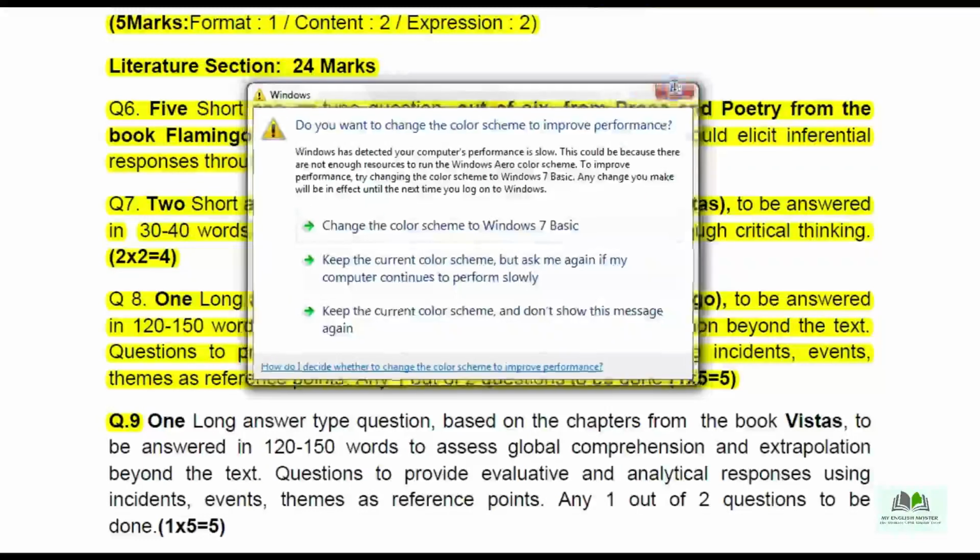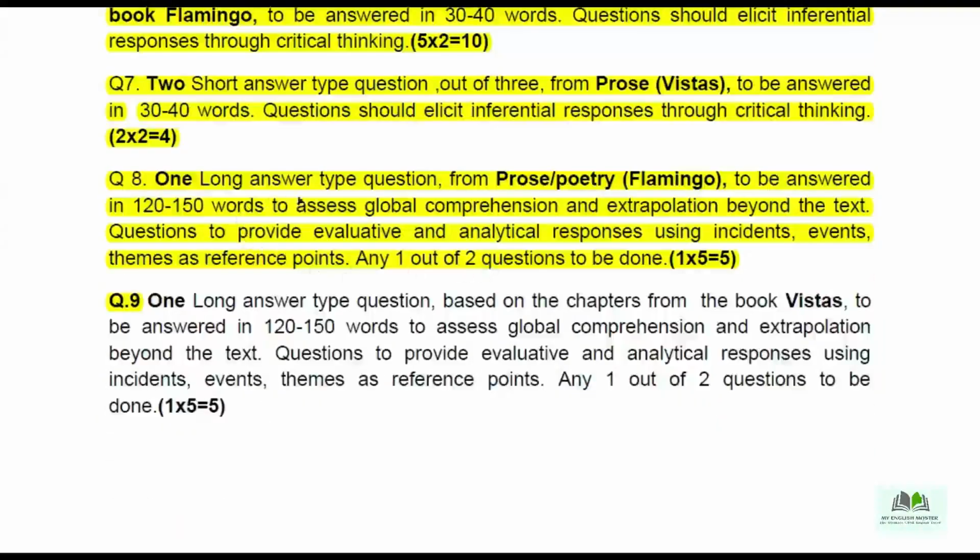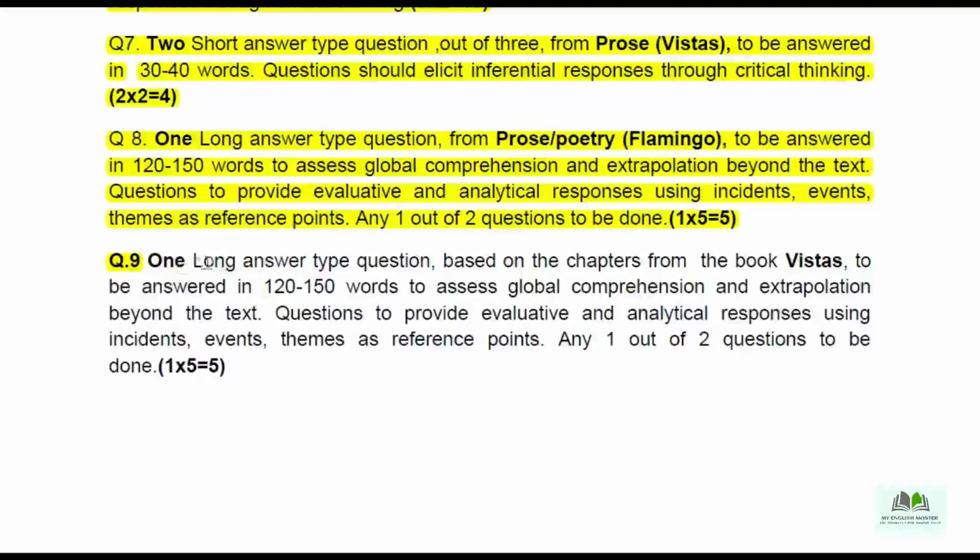Now let's go to the next question. 1 long answer type question from prose and poetry, that is from the book Flamingo, to be answered in 120 to 150 words. Okay, to assess global comprehension and extrapolation beyond the text. So there also you are getting 2 questions. Okay, choices are there, options are there, so you need to write only one. Mark distribution is 5 marks for that question. So 5 marks. Okay. Then the 9th question, 1 long answer type question based on the chapters from the book Vistas.